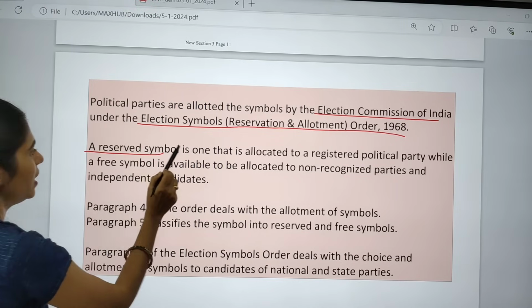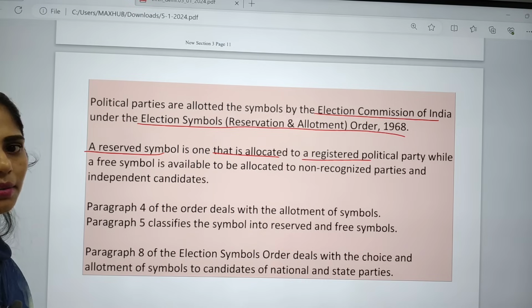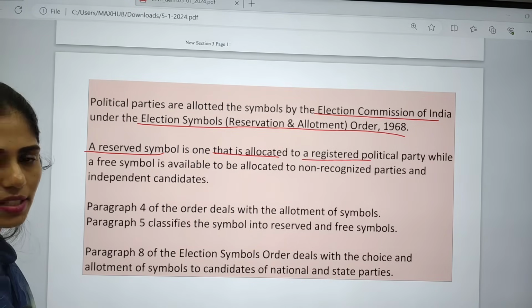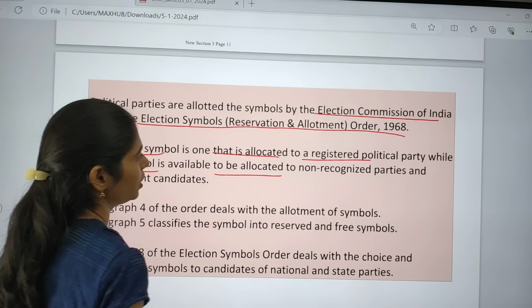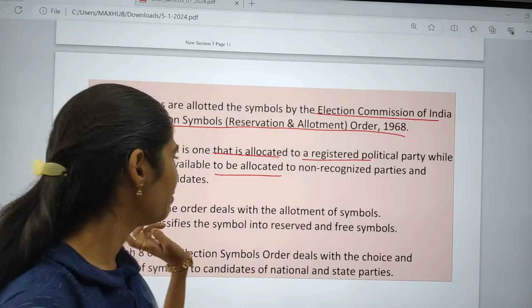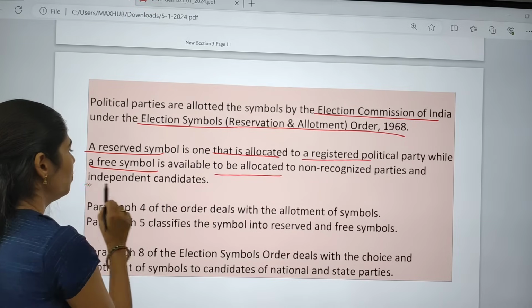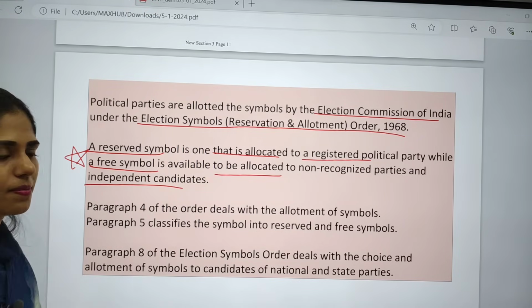A reserved symbol is one that is allotted to a registered political party. For a registered political party, they will be getting this reserved symbol, while a free symbol is available to be allocated to a non-recognized party, and even to independent candidates. So this point is important from your prelims.